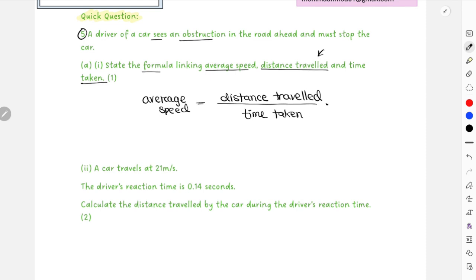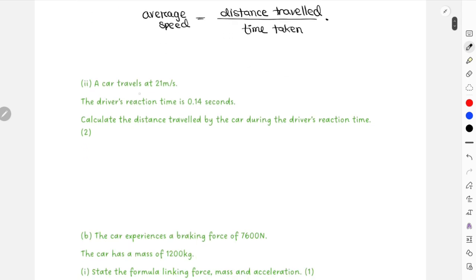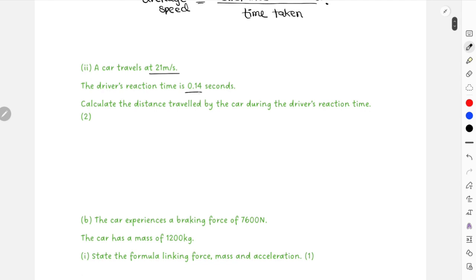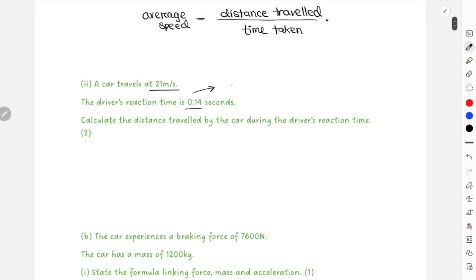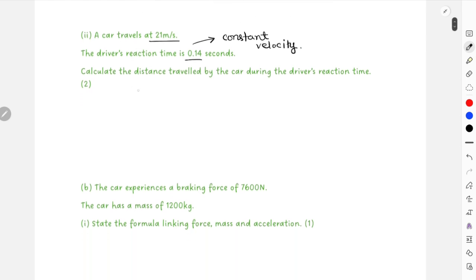This is your equation. After this again, it says that a car travels at 21 meters per second. The driver's reaction time is 0.04 seconds. Calculate the distance traveled by the car during this driver's reaction. Over here, the assumption is that the object was moving with constant velocity. And from the very start, I know the equation for constant velocity is v equals d by t. So in that case, v equals 21.